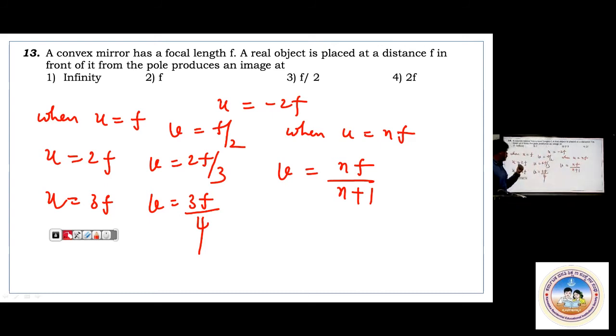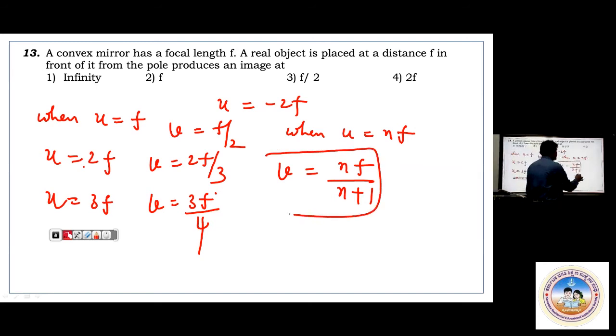You observe 2f, 2f by 3; 3f, 3f by 4. If I ask 4f, don't do anything, 4f by 5; 5f, 5f by 6. I hope it is clear. If you remember this kind of formula, it will be easy for you: v equals nf by n plus 1. You're just not getting the answer for this. If it is in the other way, how? But if you are smart, you need not calculate. Answer is f by 2.